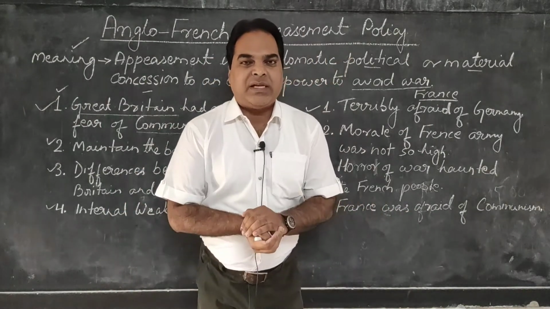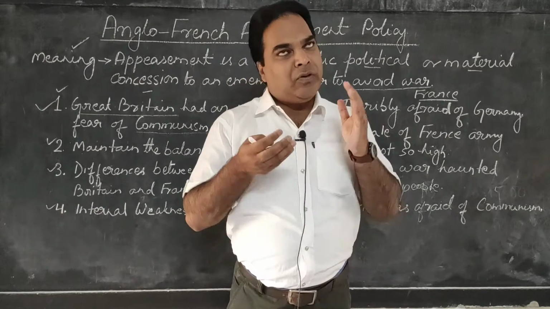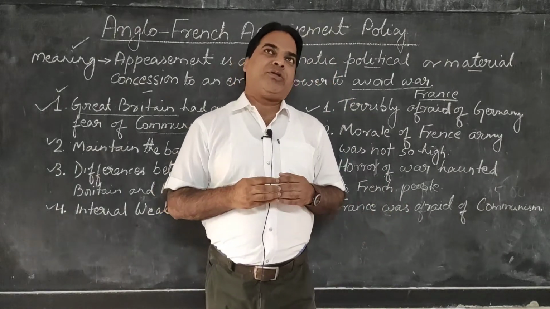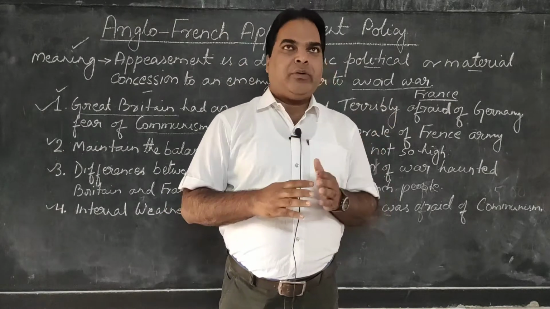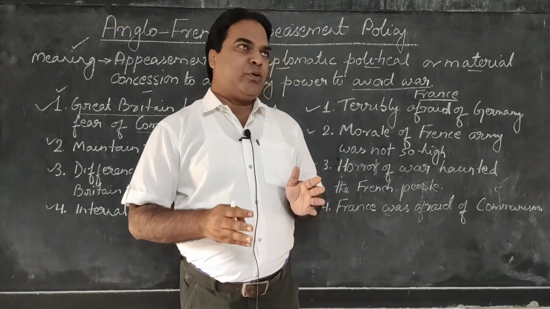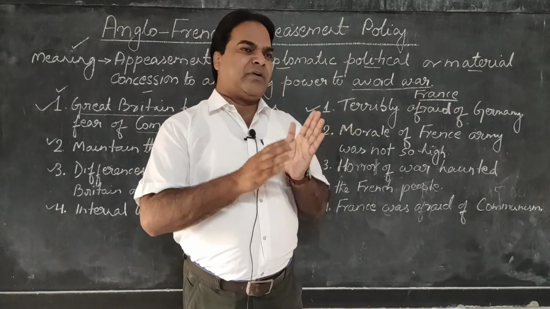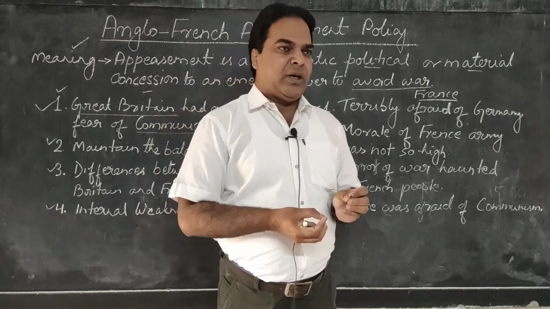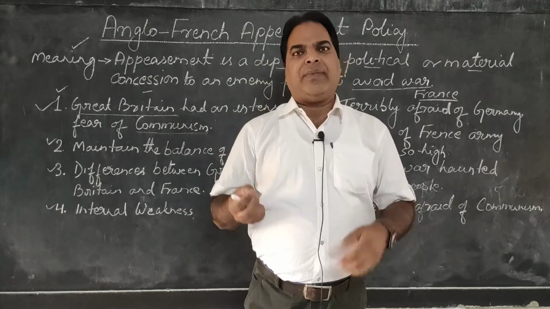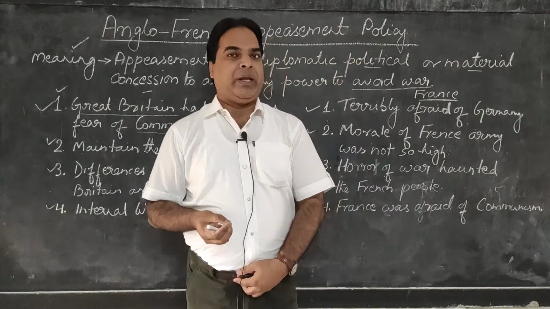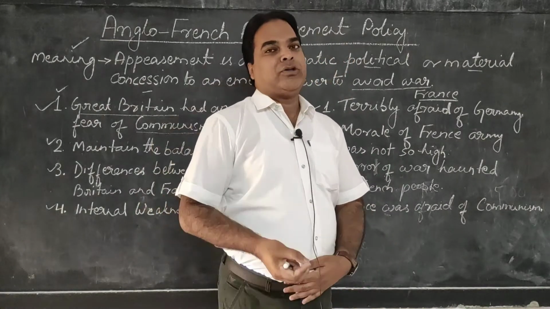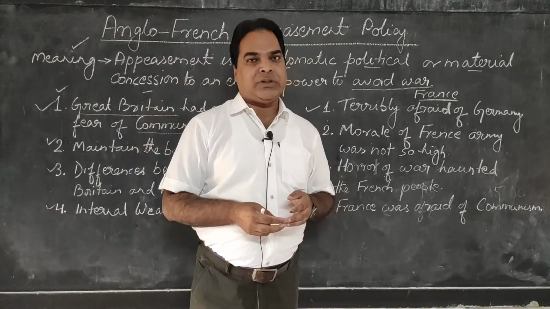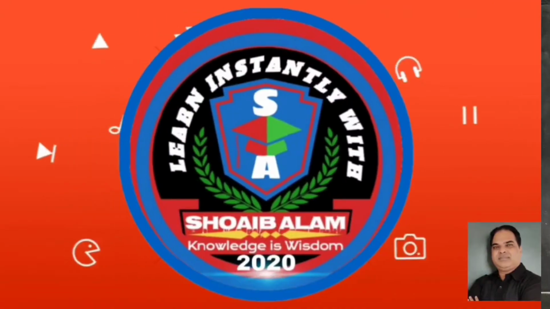In the previous class I taught you about the aggressive policy of Italy, and before that about the foreign policy of Germany. While going through the foreign policy of Germany, we came to know that Germany was becoming more and more aggressive. They violated the terms of the Treaty of Versailles, but England and France, what were they doing? They followed the policy of appeasement. So today's topic is all about the Anglo-French appeasement policy. Let's start our class.